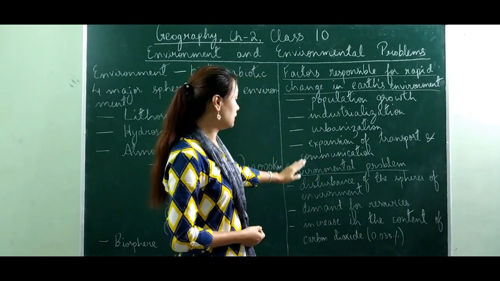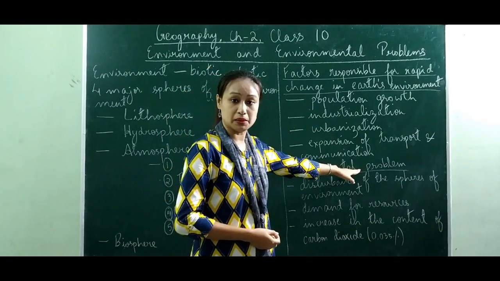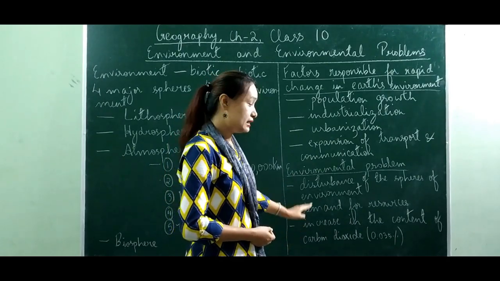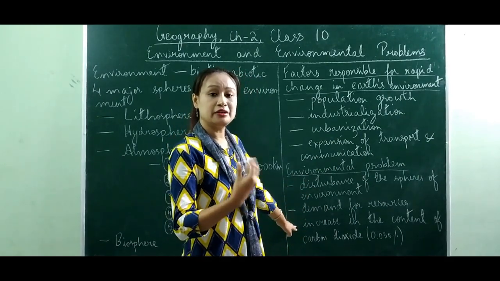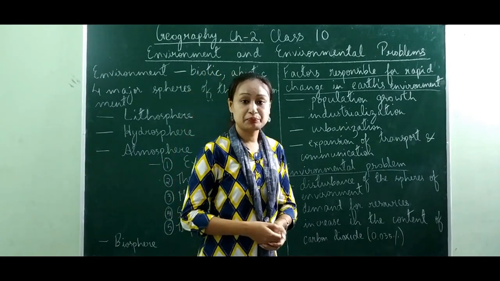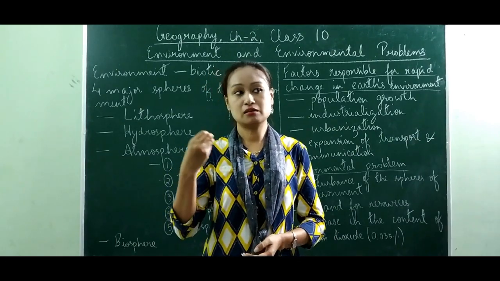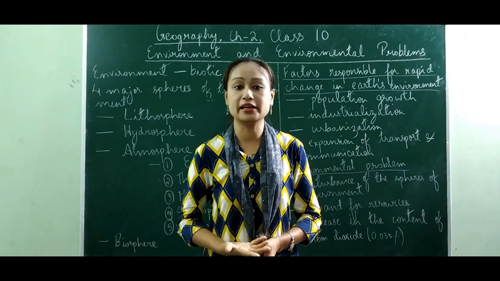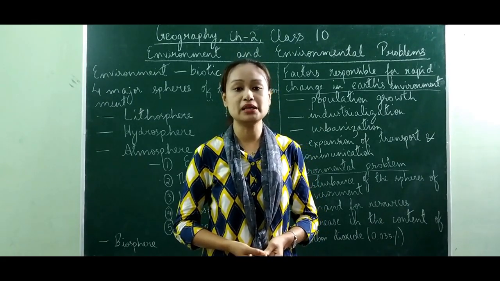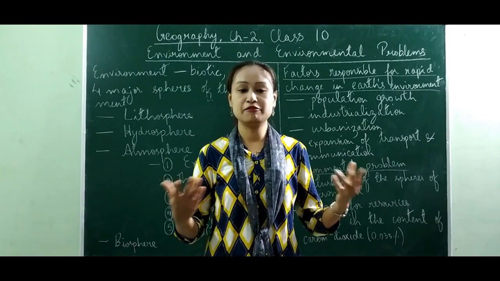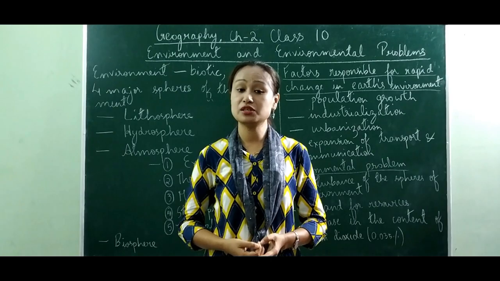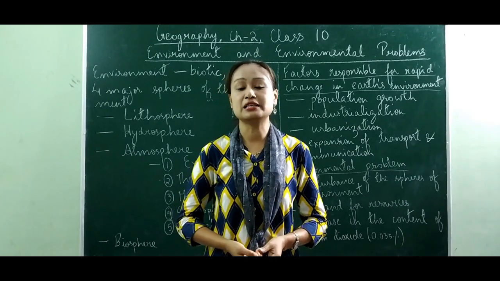Okay. So next we'll be learning about the environmental problem. So you can see all of these points written over here. These are the factors which are related to increasing the environmental problem. Now in the past, natural factors such as tsunami, earthquake, volcanic eruptions, cyclones have been some of the factors which have been taking human lives, or the lives of any living beings on Earth. But today human activities have been one of the most important reasons for this environmental problem.